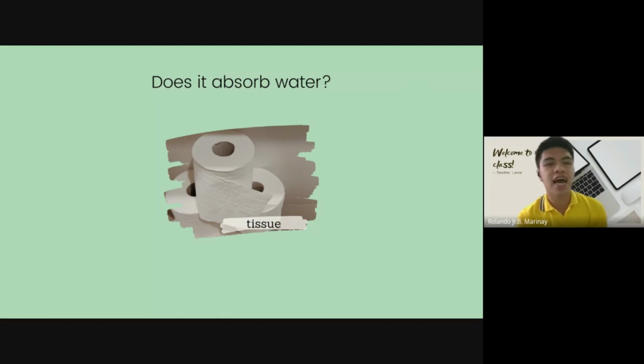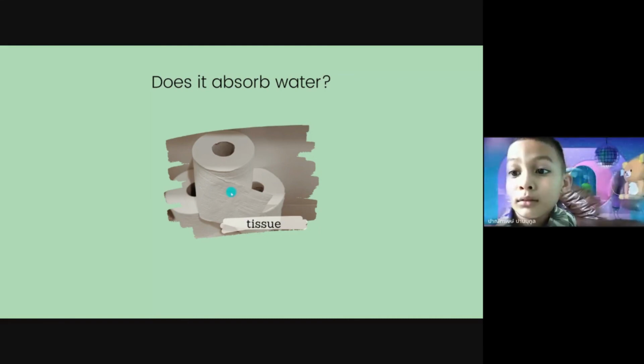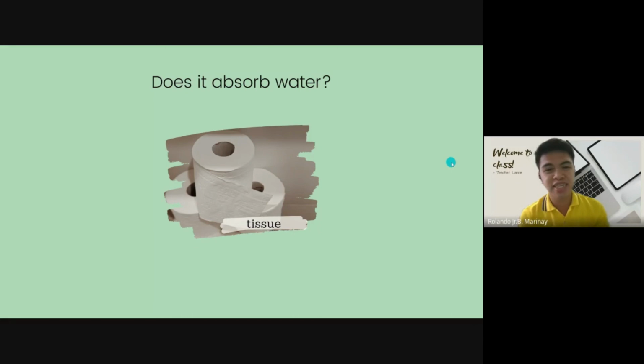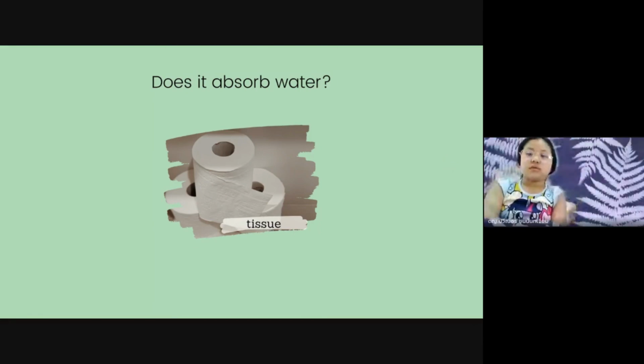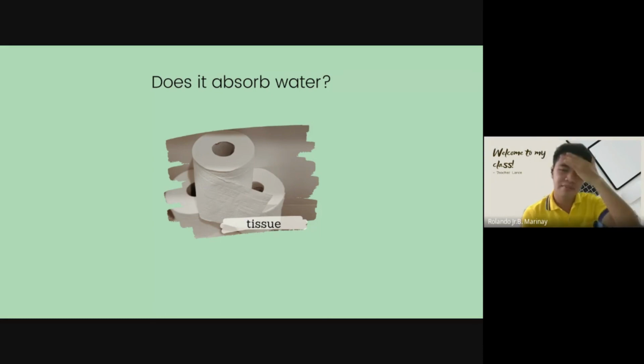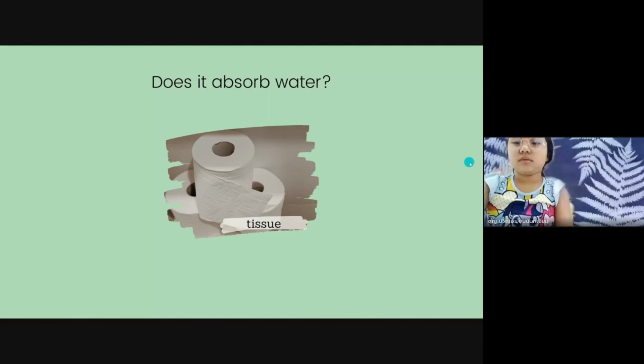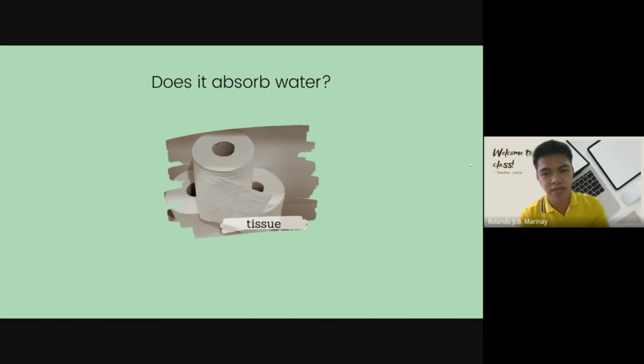It has the property of absorption. Okay, tissue absorbs water. If you were given the choices, yes or no, does it absorb water? What will you answer? Yes. Yes, don't forget. That's why we use it in wiping the table, in wiping our sweat, because it absorbs water. Tissue absorbs water. It's a yes.